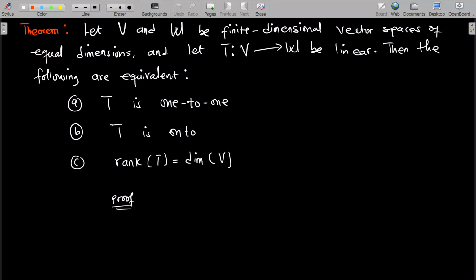Hi, welcome to this lesson of linear transformation. Okay, so this is another theorem I want us to write a proof to. Then we're going to use all the three theorems and their proofs to solve examples.